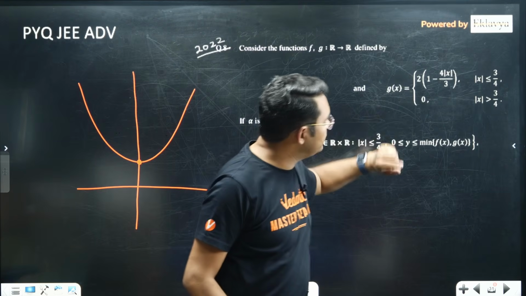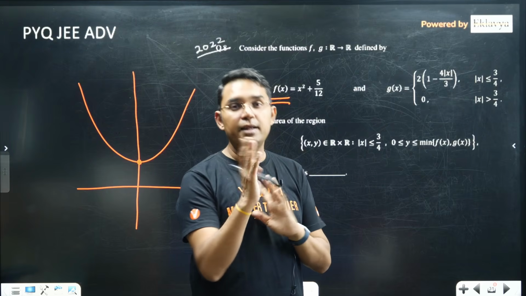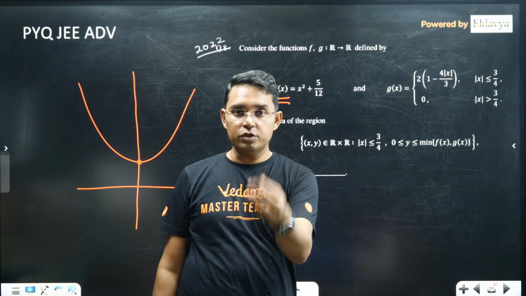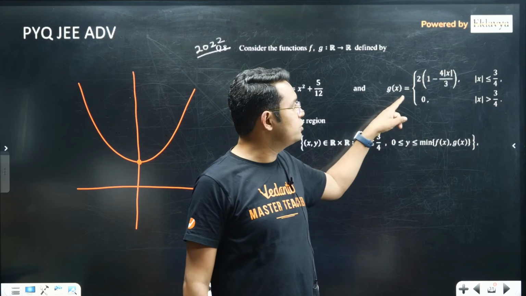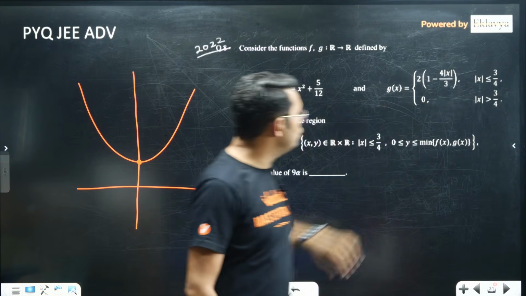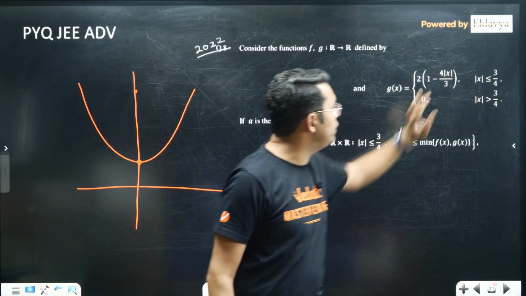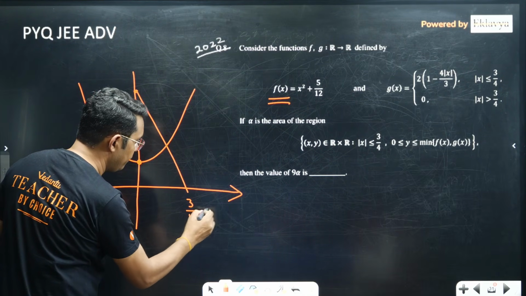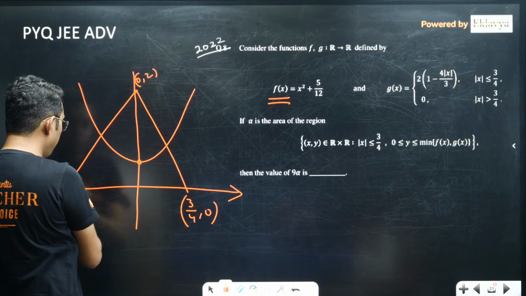Now coming to g(x), let's first make this for x positive. I think this graph should be symmetrical about the y-axis because mod x is there. So x being some positive value and the same magnitude but negative value will give you the same value of this function g(x). So here if you put x equal to 0, your value is 2, and for x equal to 3 by 4 it is 0. So this will be a graph like this. At 3 by 4 it is 0, at 0 it is 2, so 0 comma 2, and the same thing will be on the right hand side also.